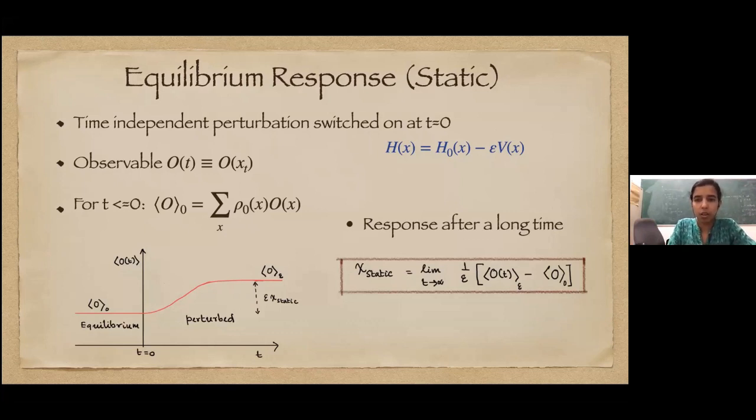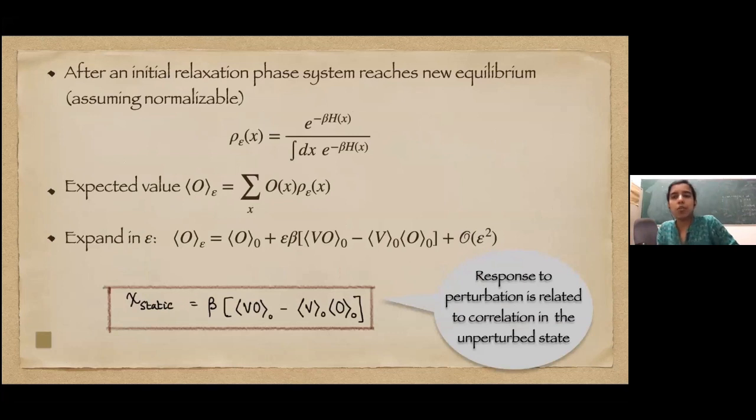So this we can of course figure out just from the Boltzmann weight. After a large time, again assuming that the perturbing potential is still normalizable, we expect that the probability weight for a configuration x is given by rho epsilon of x, which is simply exponential of minus beta times the Hamiltonian, normalized by the partition function.